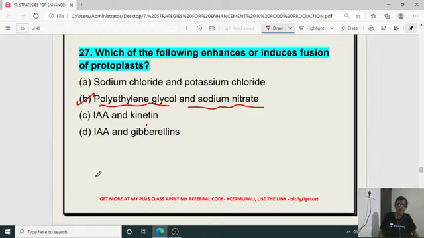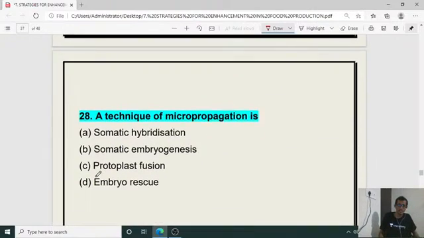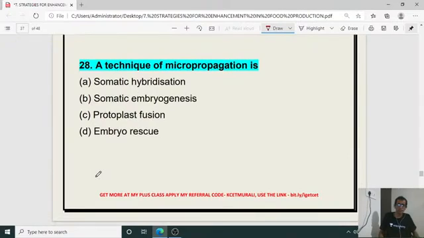So polyethylene glycol and sodium nitrate are applied during protoplast fusion, inducing the fusion of protoplasts under protoplast culture. Next, a technique of micropropagation: somatic hybridization, somatic embryogenesis, protoplast fusion, or embryo rescue. So for the 28th, it is somatic embryogenesis. It is the technique of micropropagation. B is the right answer. Okay.